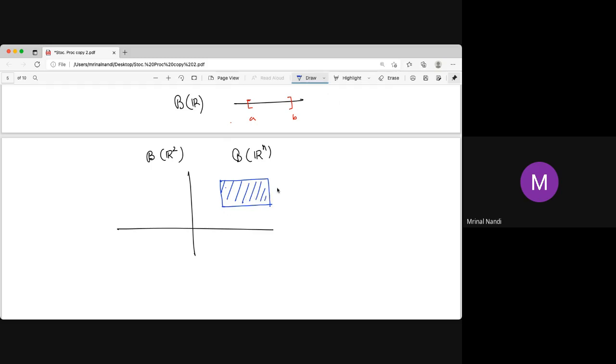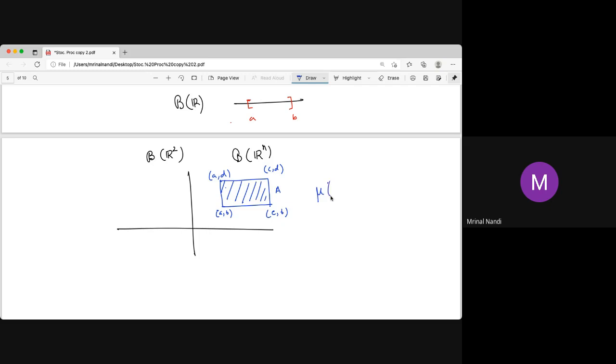In our sense, it is area measure, but this measure is also called Lebesgue measure in R2. And obviously, if the coordinates are (a, c) and (b, d), then the measure of this set, say this set is A.